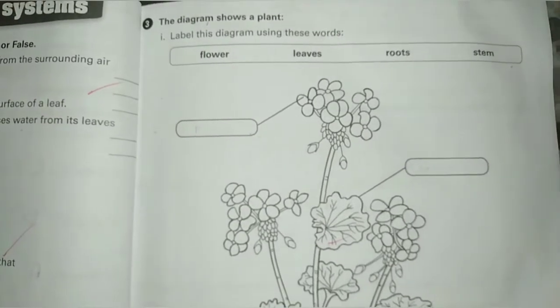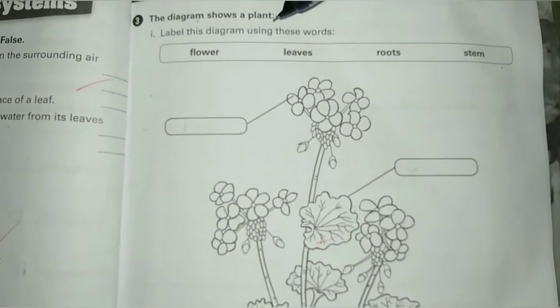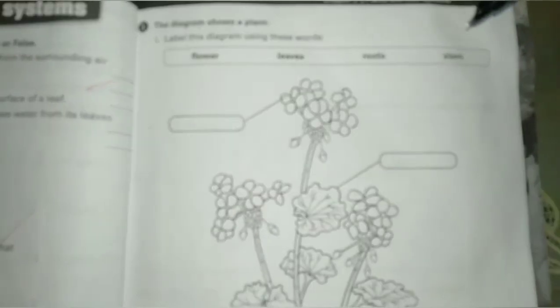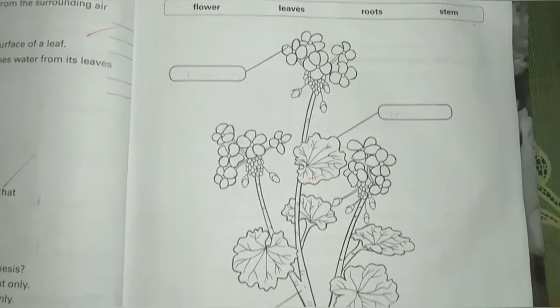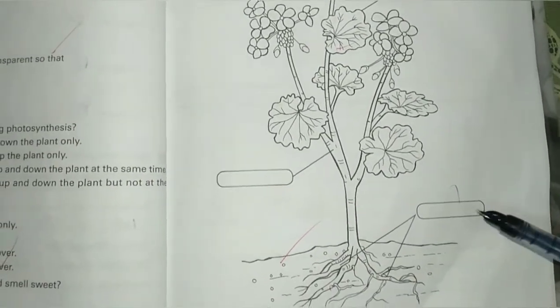Question number 3, the diagram shows a plant. Part 1, label this diagram using these words: flower, leaves, roots, stem. Beta, these are flowers. This is a leaf. This is the stem. And these are roots.